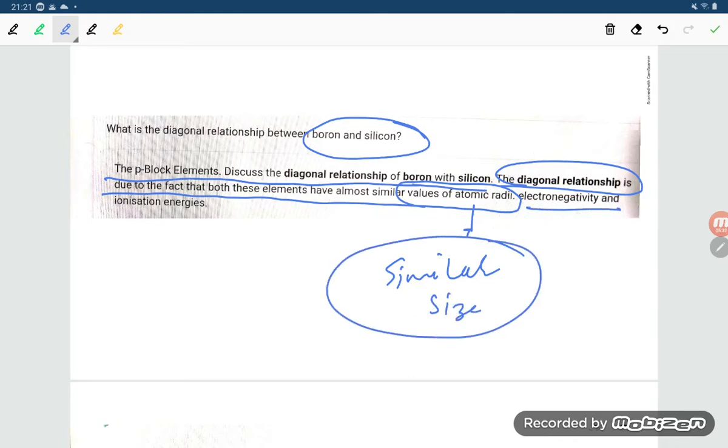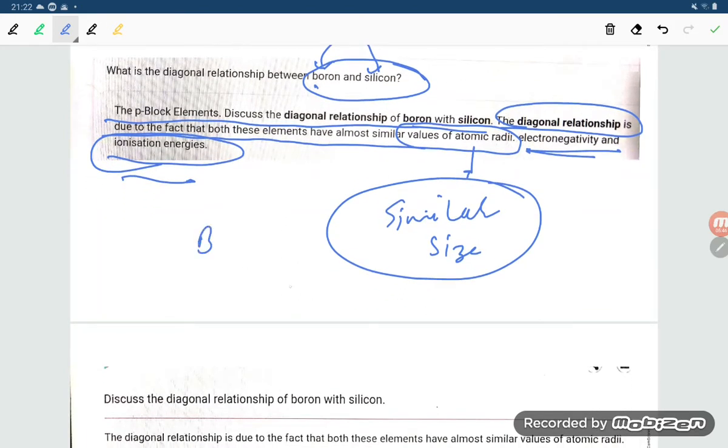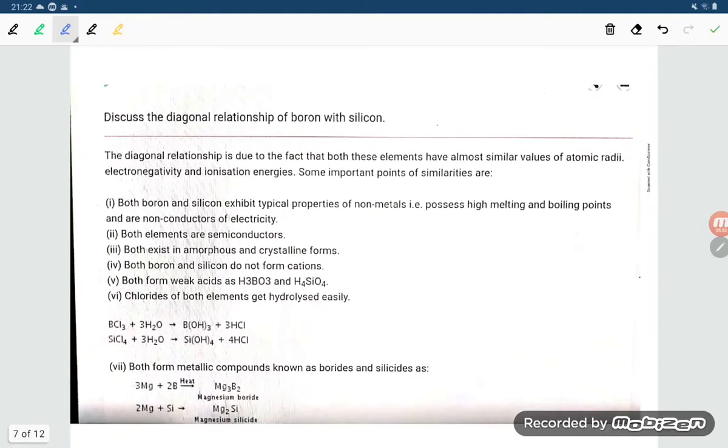Electronegativity, that is both have the same electronegativity and same ionization energy. So boron and silicon have three things similar, students: size, electronegativity and ionization energy. That is why they are diagonally related. That is, boron is diagonally related to silicon like this. This is the diagonal.